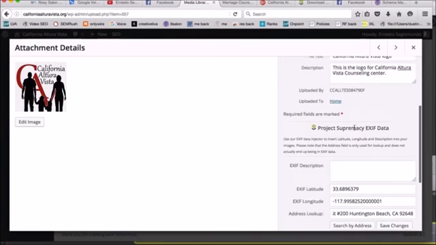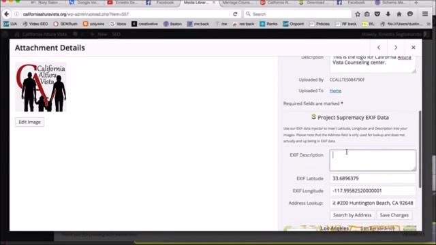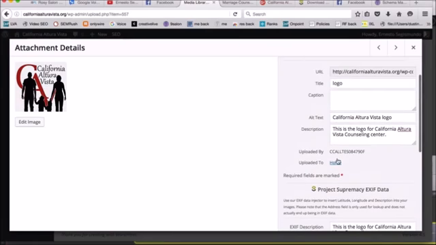And then I'm going to save this same description right here in the EXIF description. And so now you can see that this image has a lot more data on it. I'm going to save the changes. Now every time Google looks at this image, it's going to see where this image is at, and an alt text and description, which is really helpful.